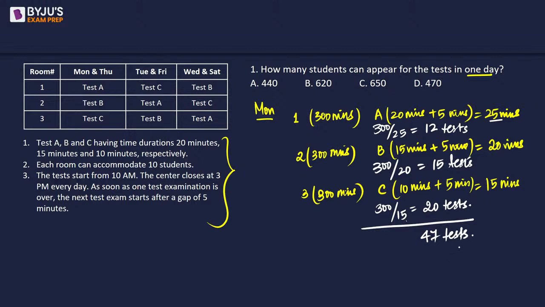Now, out of these 47 slots, there are 10 students that can write the exam, right? So if there are going to be 10 students for each test, we can say that there will be a total of 470 students that can write the exam. So option is going to be D. It doesn't matter whether we take Monday, Tuesday, Wednesday, Thursday, Friday or Saturday. On each day, irrespective of the room, every room is going to be opened for 300 minutes, right? That's 5 hours.